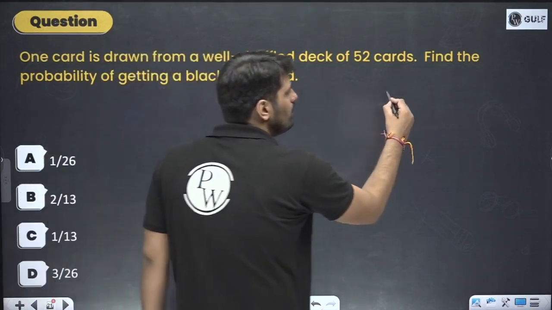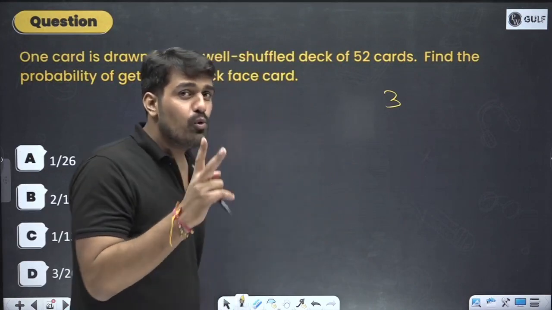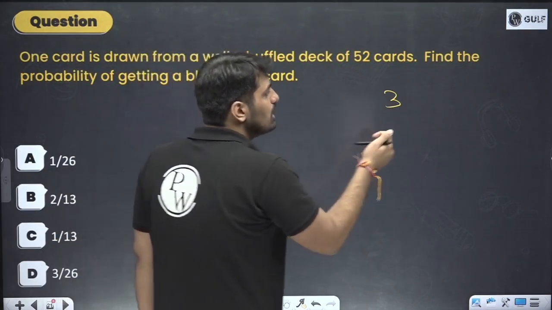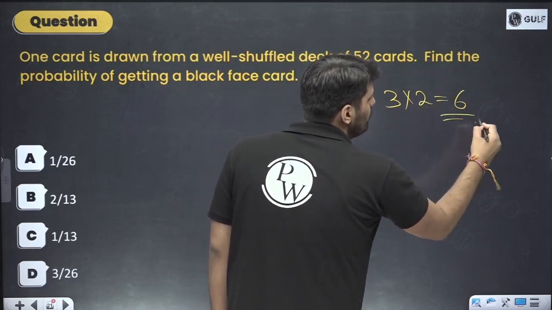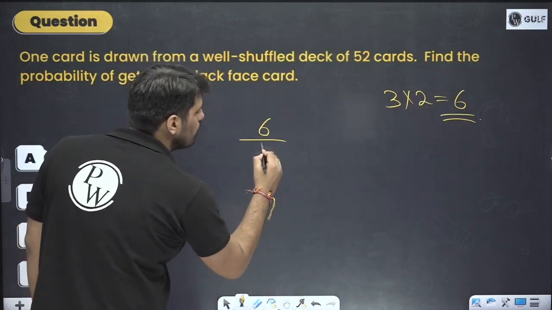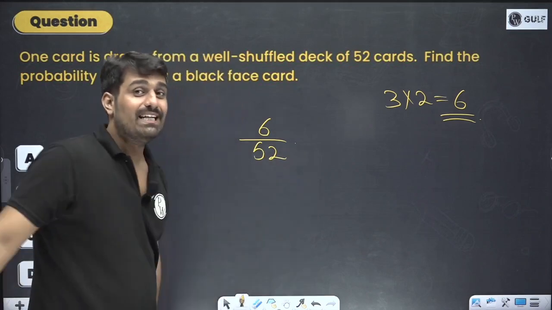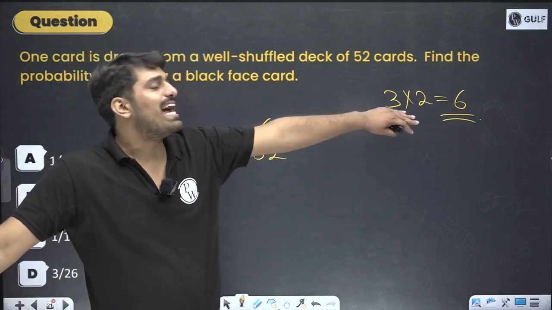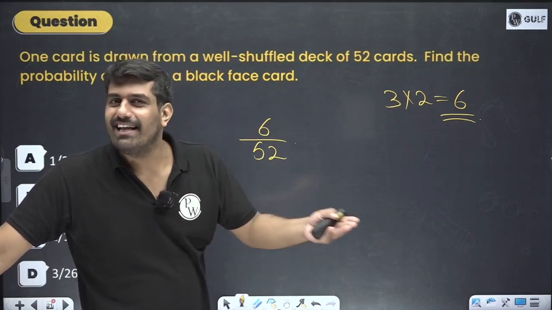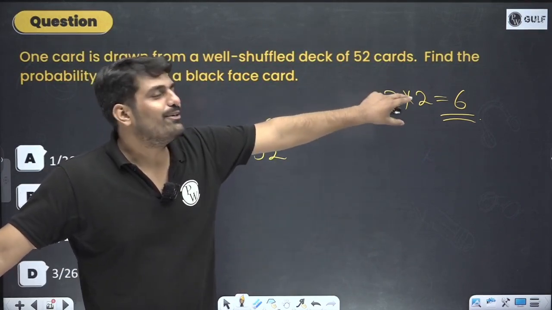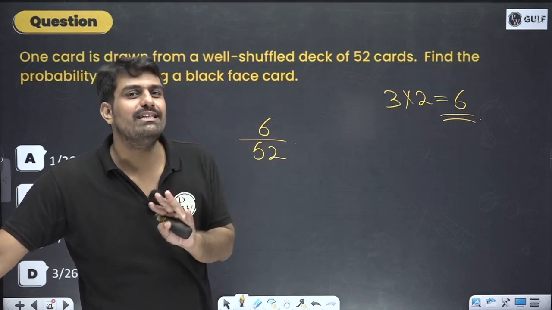3 face cards in each suit. 2 suits are there. So in total 3 into 2, 6 face cards would be there. Out of how many? 6 out of total 52. Understanding this calculation is important because over here the simple formula is again and again being used. So 3 into 2, that is 6. That is how the question needs to be done.